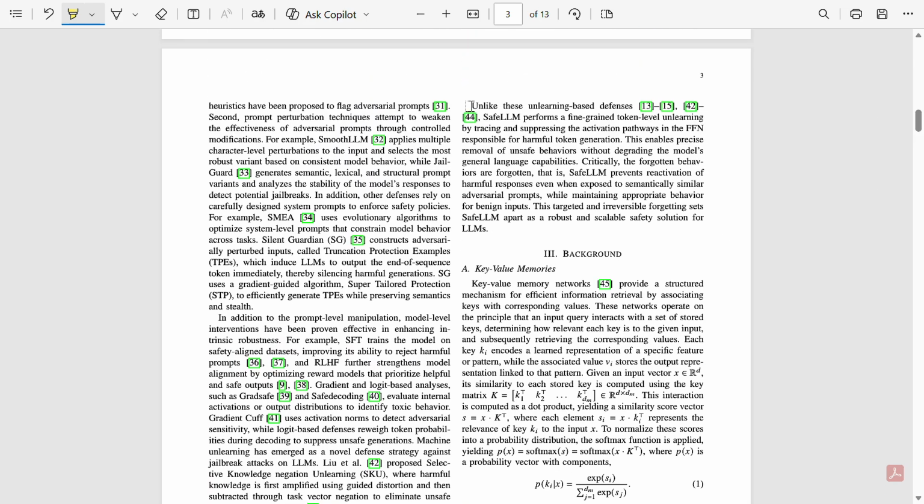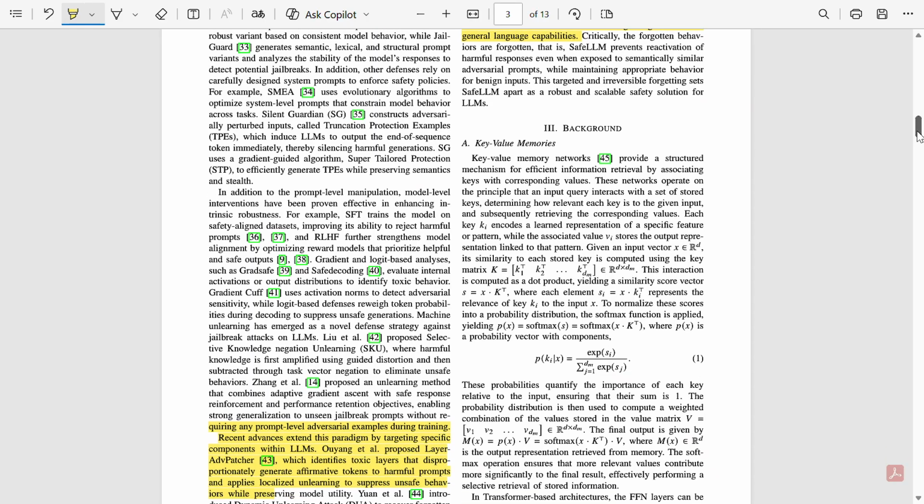Unlike these unlearning-based defenses, SafeLLM performs fine-grained token-level unlearning by tracing and suppressing the activation pathways in fully connected layers responsible for harmful token generation, which enables precise removal of unsafe behaviors without degrading the model's general language capabilities.